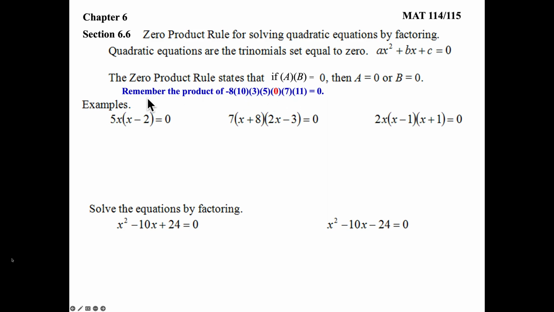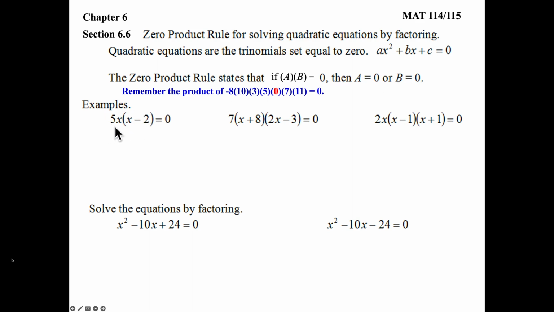And you've probably seen a problem something like this where they gave you a bunch of numbers to multiply. You started multiplying to the left, and you went, okay, negative 80. Negative 80 times 3 is negative 240. Holy cow, negative 240 times 5. And then you realize, hey, I'm multiplying by 0. That means the whole thing becomes 0. And then 0 times 7 is 0, and 0 times 11 is 0. So as soon as you see a 0, the whole thing's a 0. So what we're saying is that if two things are multiplied to be 0, we're going to let a equal 0 and b equal 0.